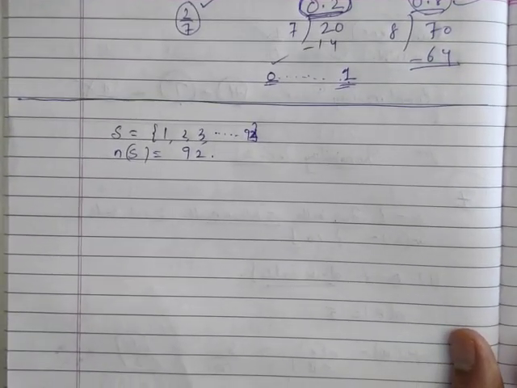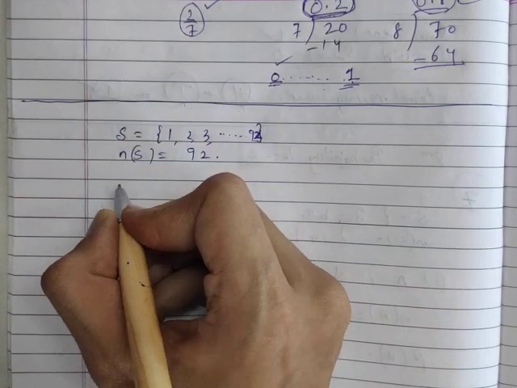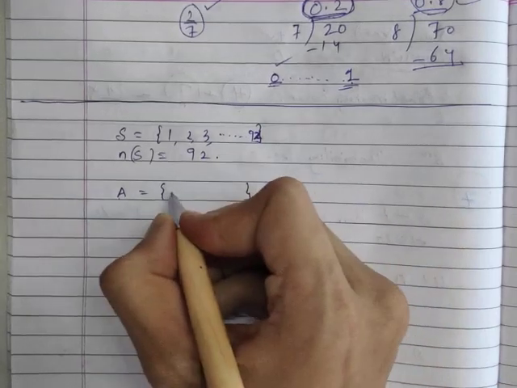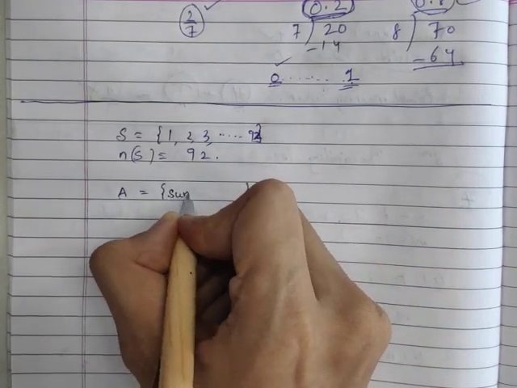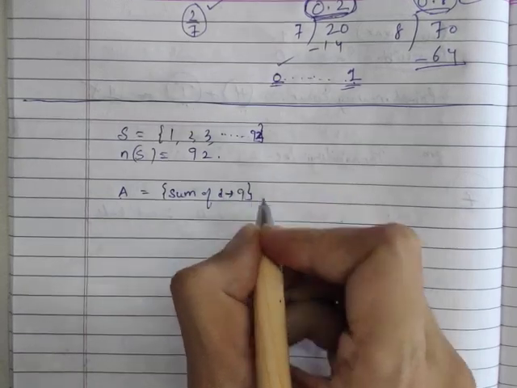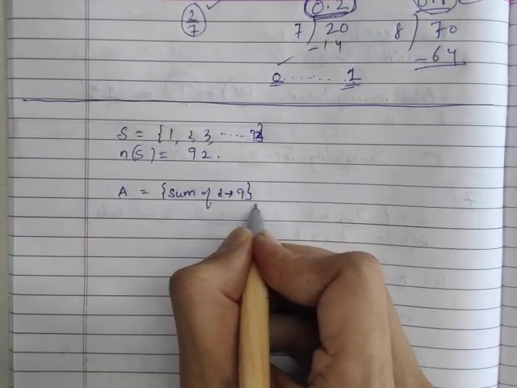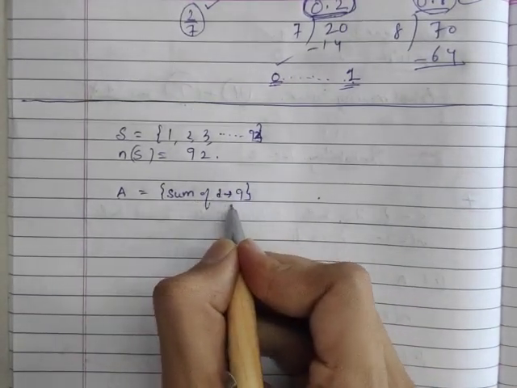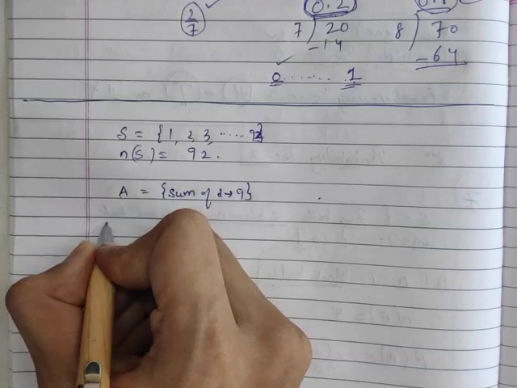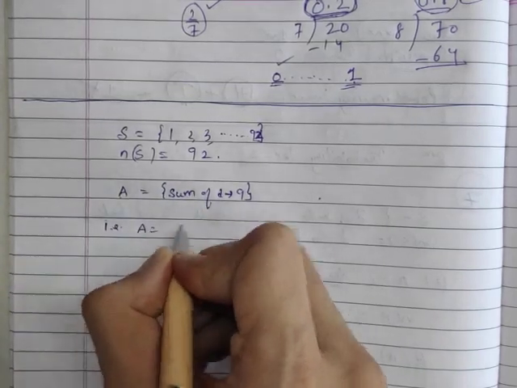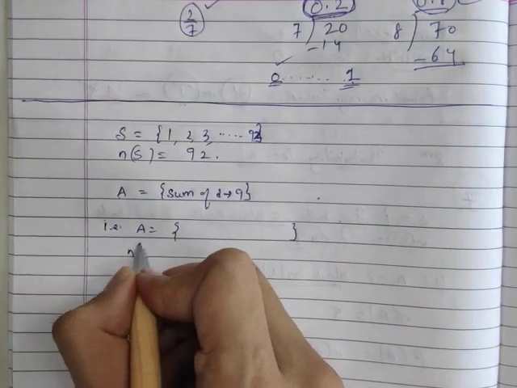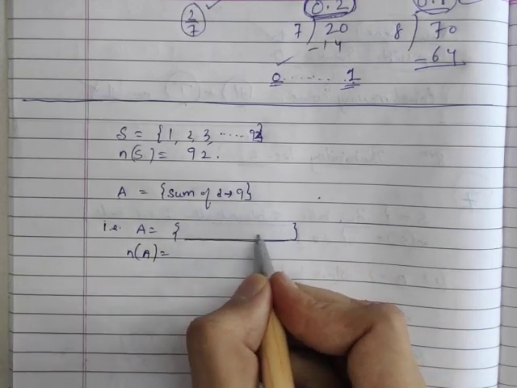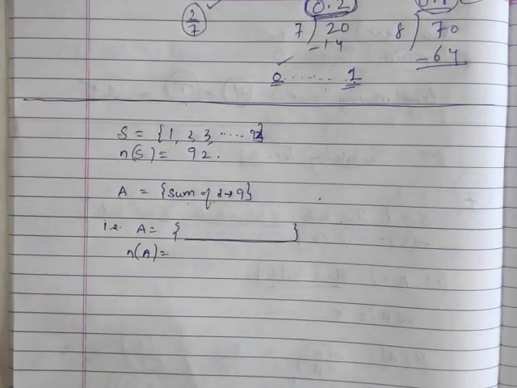Further, now he wants the desired event A such that the sum of the digits of the page number is 9. Sum of digits is how much? 9. You need to write a very clear sentence: sum of the digits of the page number is 9. I'm explaining, so I'll write it in short. That is, A will be equal to, and I will find n(A), but just before that, this is where I list down which page numbers have sum of digits 9.